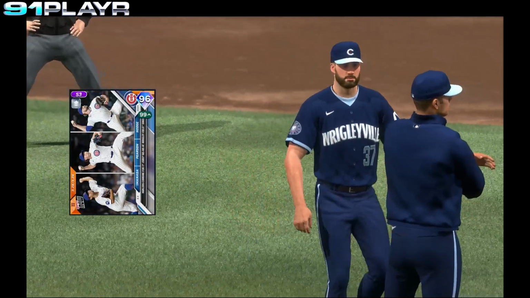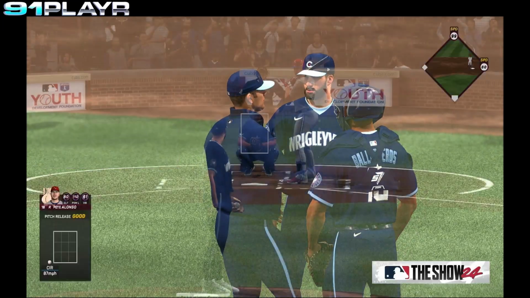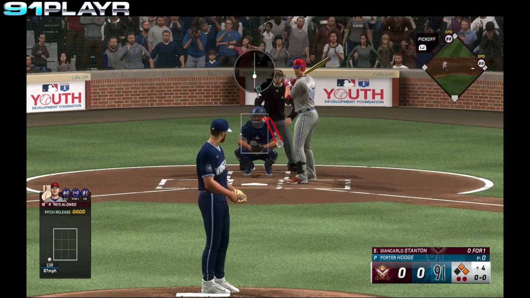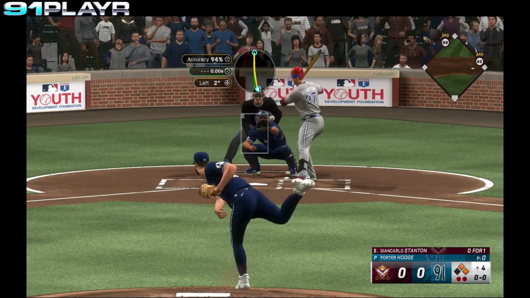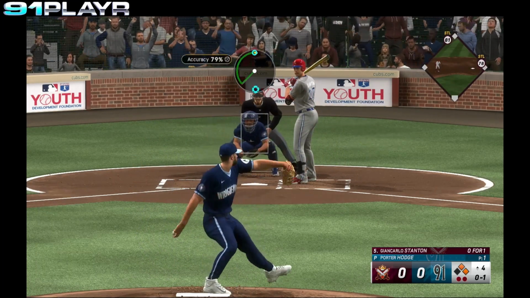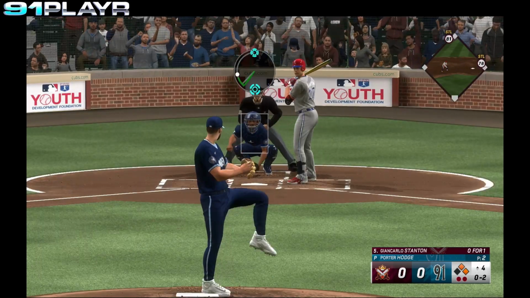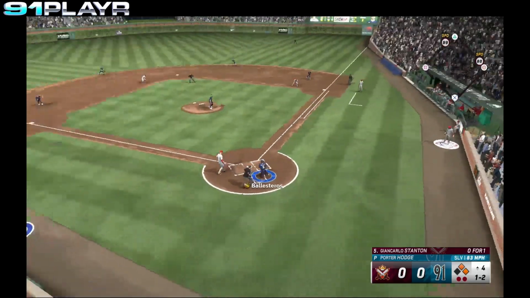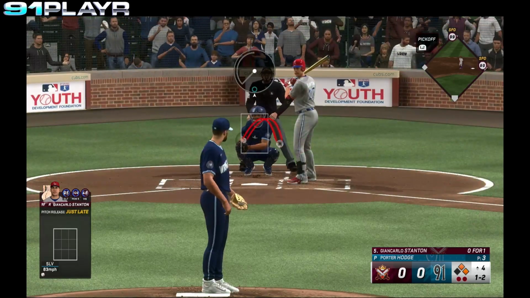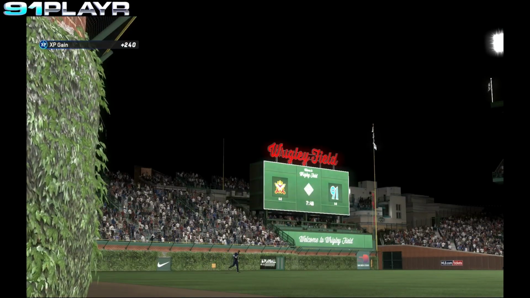Cubs are going to make a pitching change. Coming in from the bullpen, the right-hander, Porter Hodge. 2 away. Giancarlo Stanton stepping in. Runners on first and second. Stanton takes the first pitch for a strike. 0-1. Swing and a miss. No ball. The 0-2 pitch from Hodge. Ball low. Good block by Ballesteros. The 1-2 pitch. Swing and a miss. Down on strikes goes Stanton.